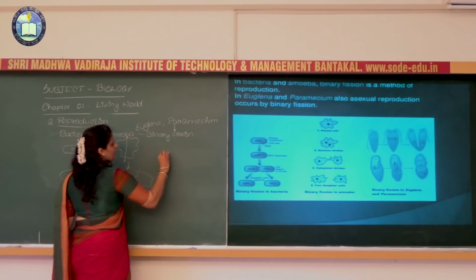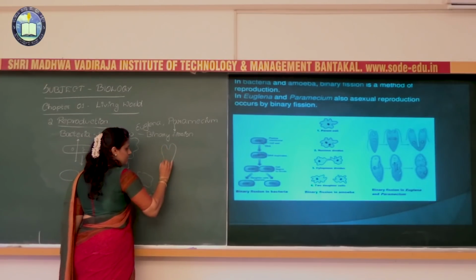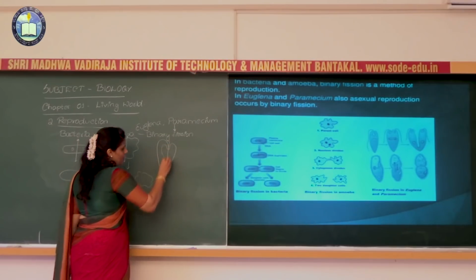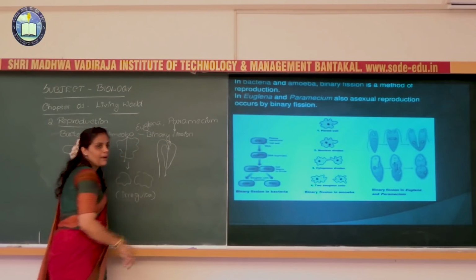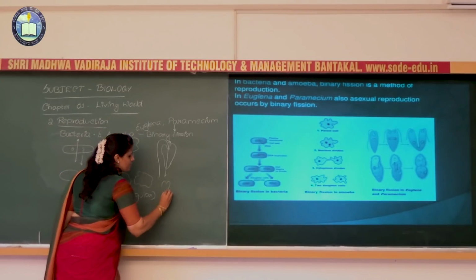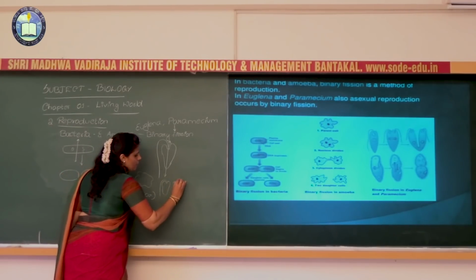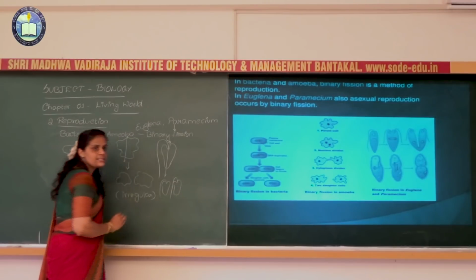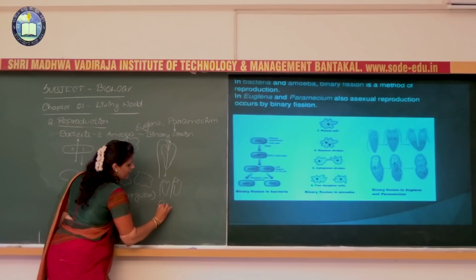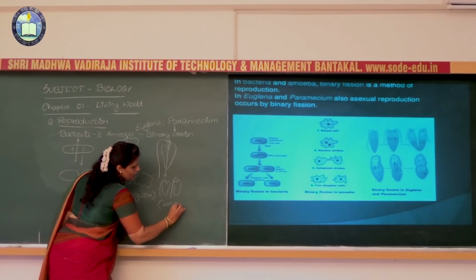See, the structure of euglena is longitudinal, isn't it? So in this plane the binary fission takes place. As a result, two daughter cells are produced. So in this case, the binary fission in the euglena is longitudinal.